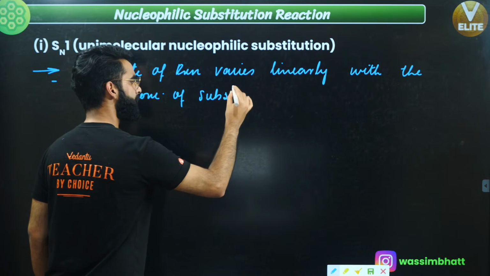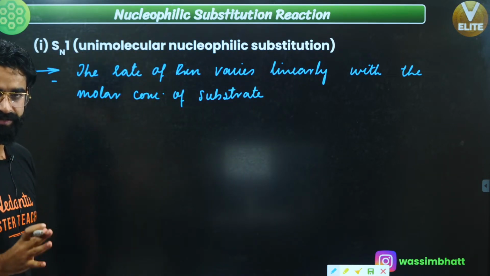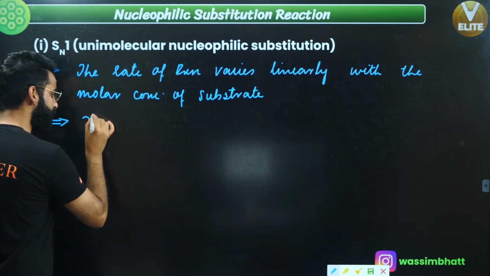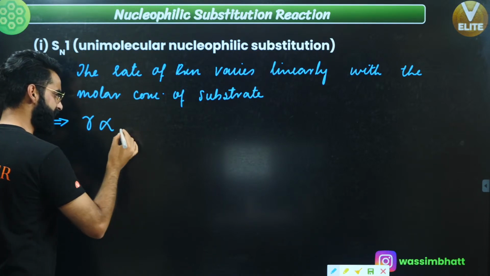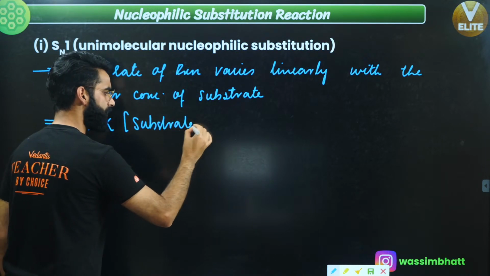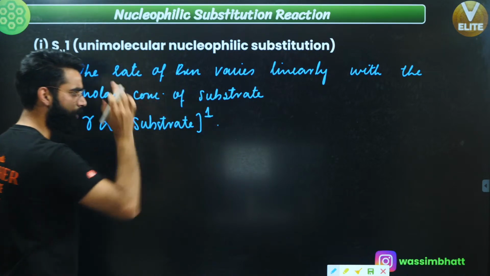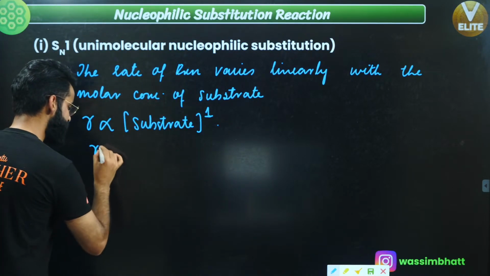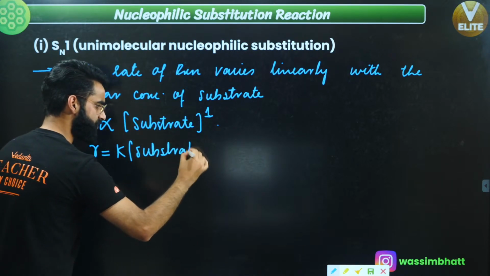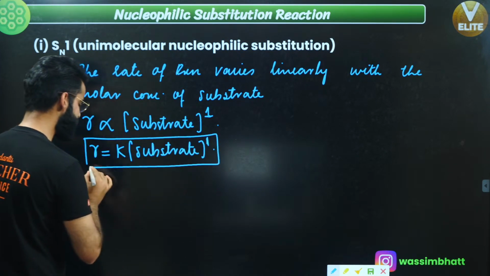So if the rate of reaction is varying linearly with the molar concentration of substrate, then simply I can write the rate law: the rate of this SN1 reaction is directly proportional to the molar concentration of substrate raised to the power of the order, and it is a first order reaction, so the power over here is 1. Or you can write it like this: R is equal to K multiplied by the molar concentration of substrate raised to the power 1. This is how we write the rate law for this SN1 reaction.